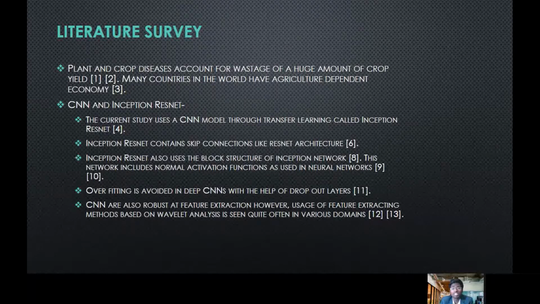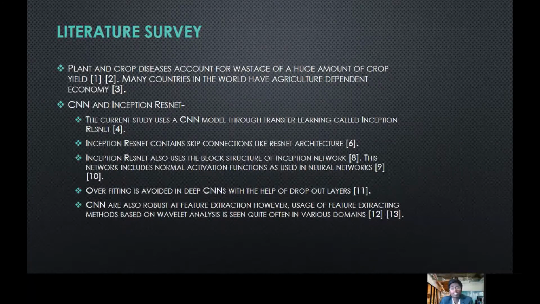The current study uses a CNN model through transfer learning called inception ResNet. Transfer learning is a method which is used to implement a pre-trained network on our own database. Inception ResNet contains skip connections like ResNet architecture to address the problem of overfitting. Inception ResNet also uses the block structure of inception network. This network includes normal activation functions as used in the common neural networks.